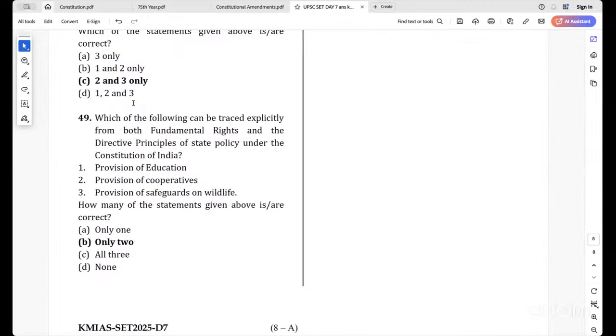Provision of cooperatives, it is there, right? It is there. And provision of safeguards of wildlife, அதுதான் வந்து explicit கொடுக்கல. But provision of cooperatives are there in both fundamental rights as well as in DPSP. Okay? See, these things don't even think of losing it. And the Gandhian ideology and freedom struggle also, right? That is a very basic question. If you are losing that, you are thinking too much.